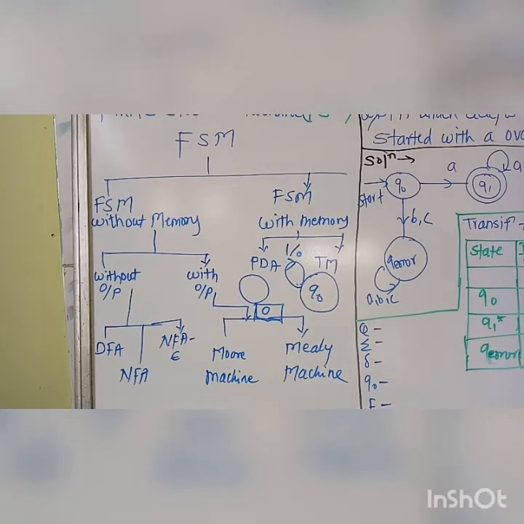Turing machines are more powerful than PDAs, and PDAs are more powerful than DFA or NFA. If you have to choose among all these machines, the Turing machine has the highest output mechanism and is the best solution among all these.